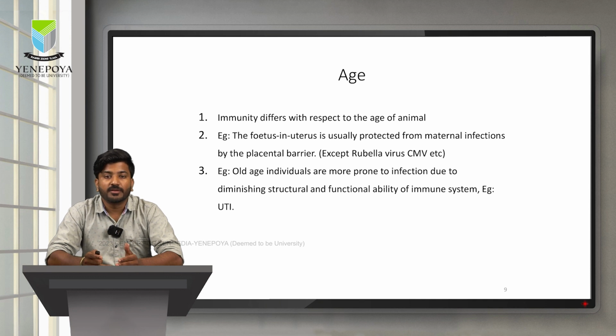For example, the fetus will be protected by the mother's antibodies when it is within the uterus, but there are some cases where organisms like rubella virus and cytomegalovirus do invade and cause infection in the fetus. In old age, as the age increases, the immune cells and the immune organs will also increase, but at one particular point of time, the immune organs will start reducing in function and size, that in turn will reduce the immune response too.